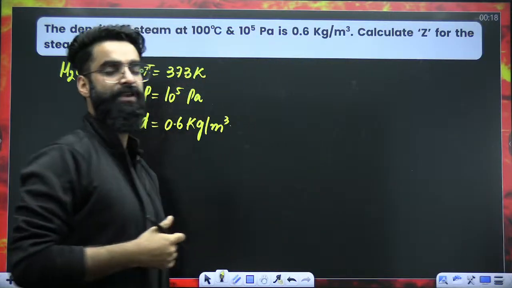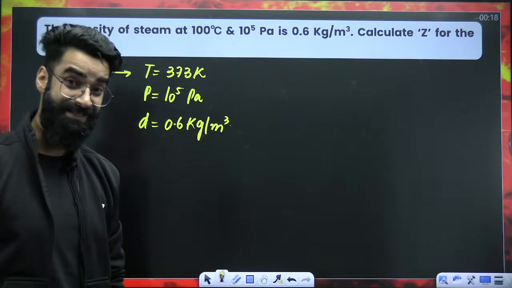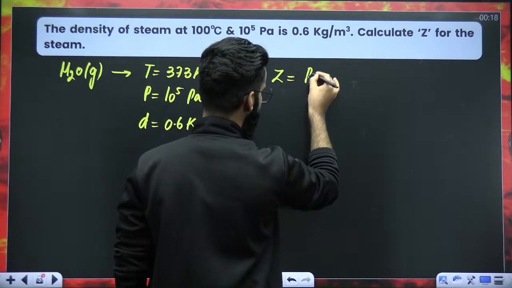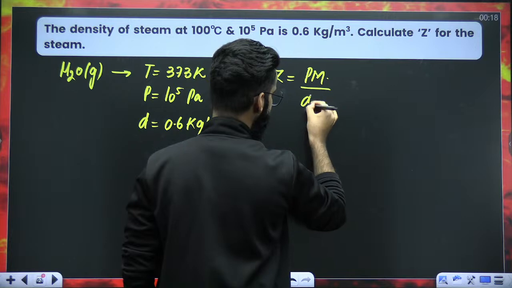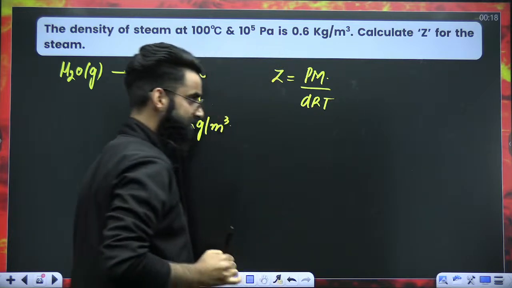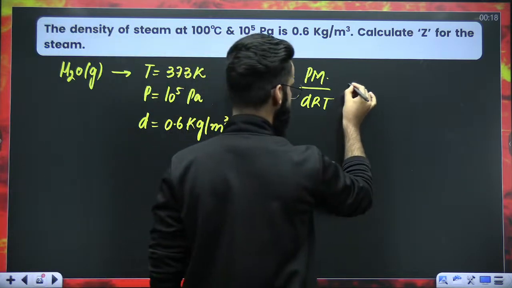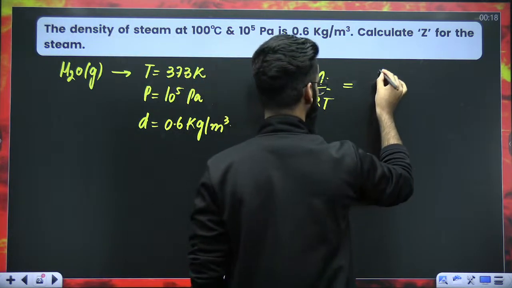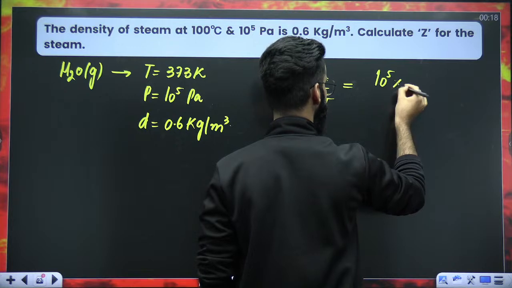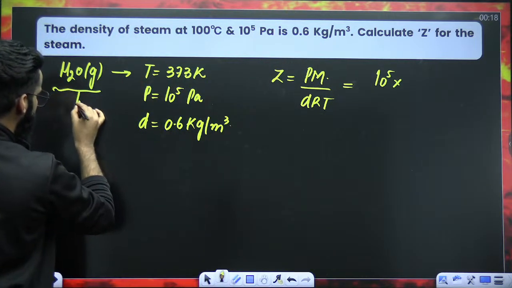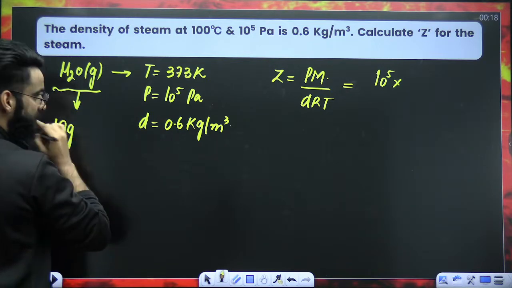Now, which formula are we going to use? We have got 3 formulas to calculate Z. One of the formulas which I gave you a few minutes back was PM divided by dRT. This was one of the equations. Z is equal to PM divided by dRT, right? Now, my dear students, what is P over here? Pressure is 10 raised to 5 Pascal, right? M stands for molar mass of the gas. And molar mass of this particular gas, you know, it's 18 grams.